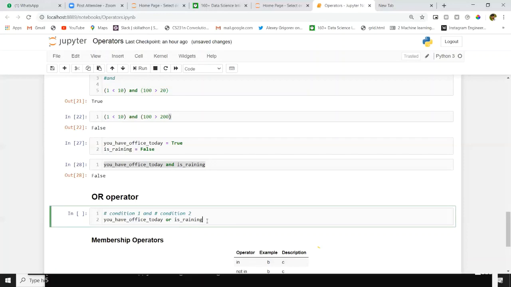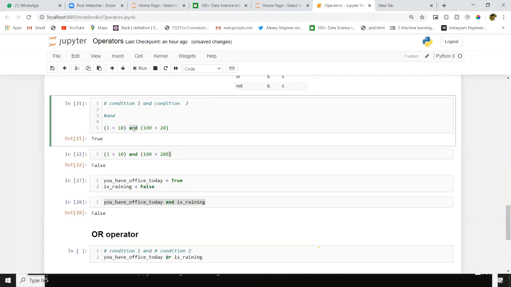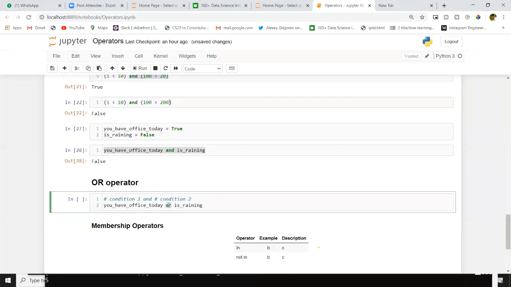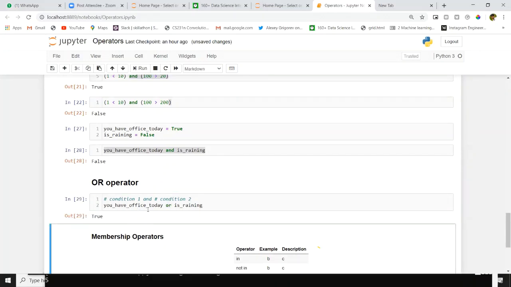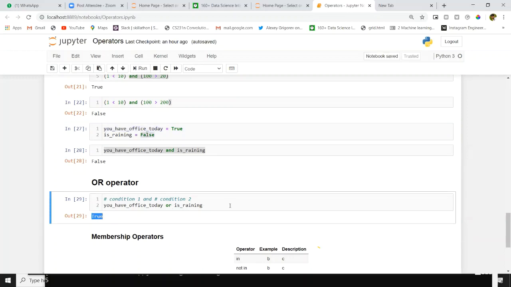I'm giving OR operator. Simple, no special syntax here for this logical operators. Simply you will type AND between two conditions, and simply you will type or in two conditions. You will get output here. Inside first variable we have true, second variable we have false, but still we will get true as the output. Why? Because this is the OR operator. Only one condition need to require true.